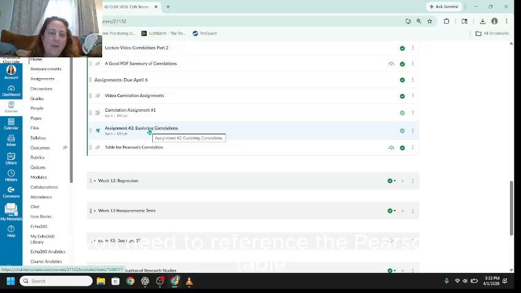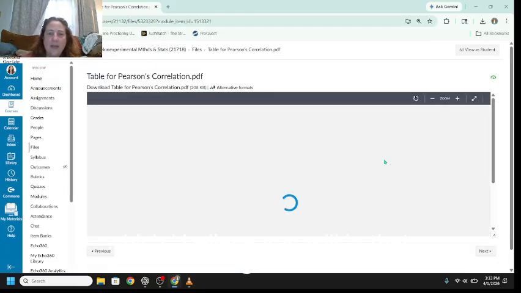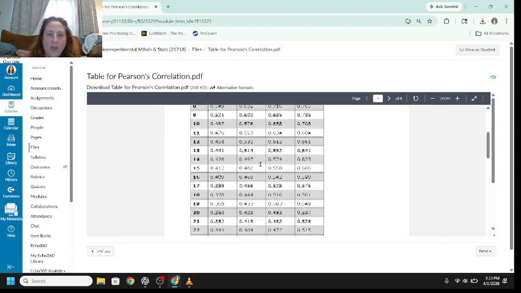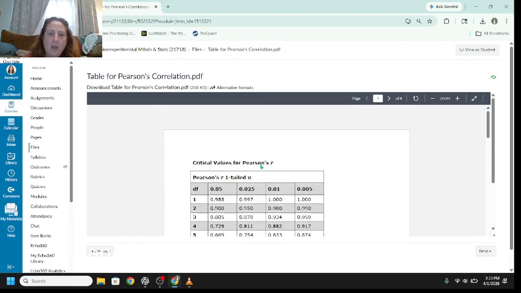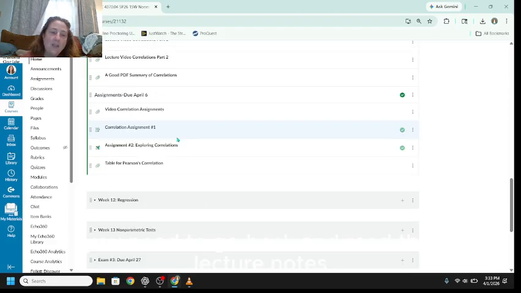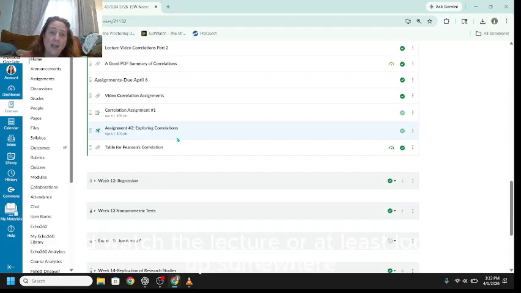If you need to reference the Pearson's table for anything, which I believe you will in that assignment, here is the Pearson's correlation table. And if you don't know what that is, you need to go back and read the lecture notes and watch the lecture, or at least look it up somewhere.